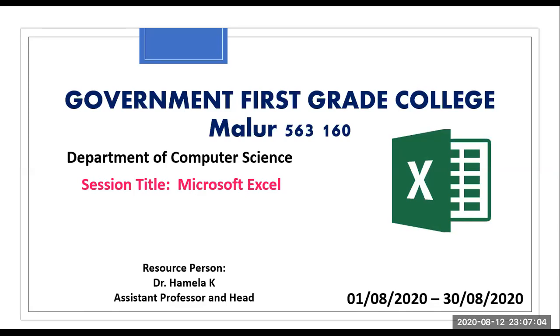Last class, what we discussed was Microsoft Word, a word processing software. To maintain a document or letters and other things, we prefer to use Microsoft Word. But there are certain situations where we need to do calculations, charts, comparison, or sorting and arranging things in order. Like if I'm typing your names, I want to arrange them in alphabetical order. I don't have so many features in Microsoft Word where I can type and then arrange it in a particular order. Certain options are there, but not full-fledged.